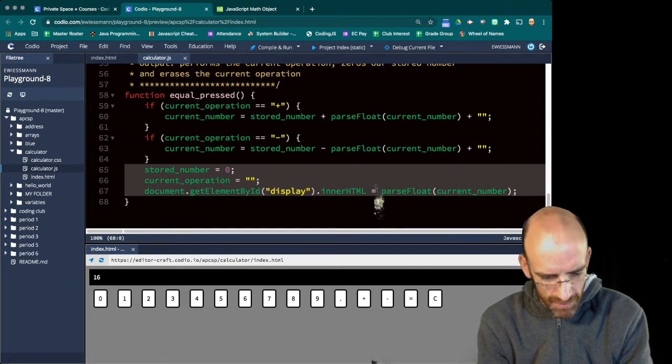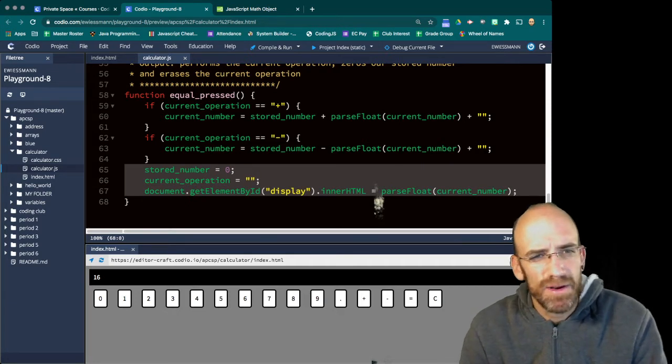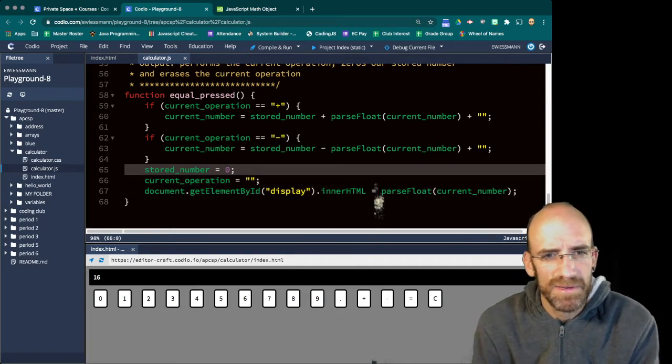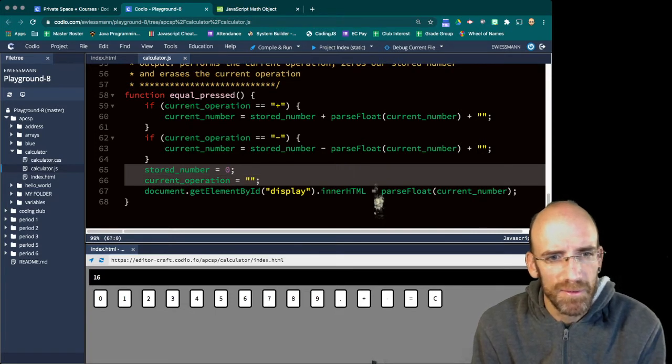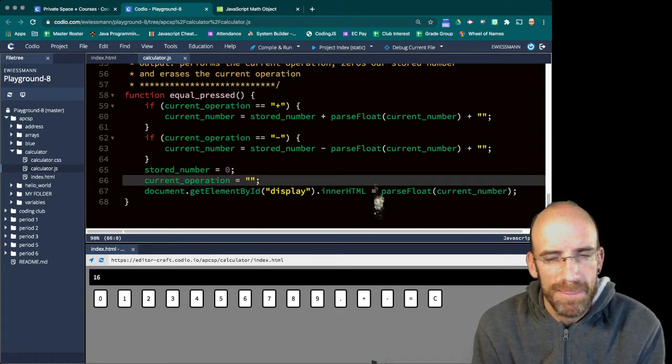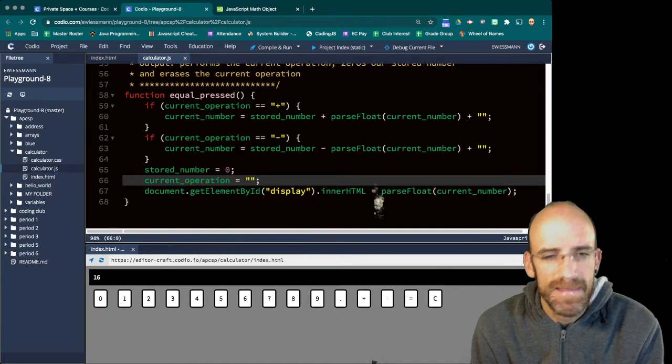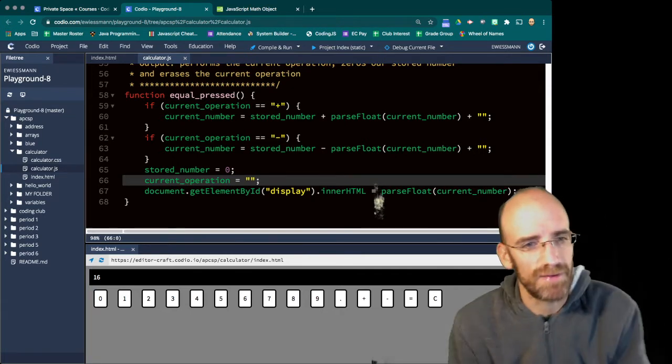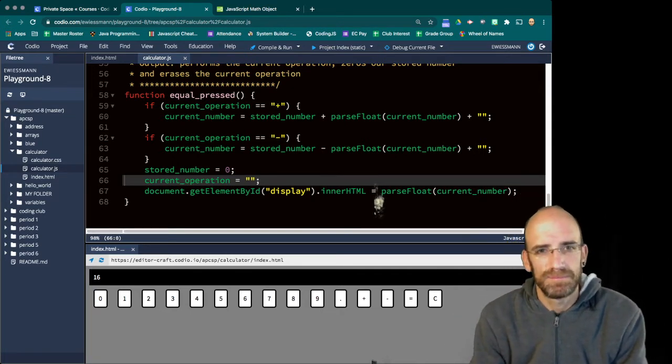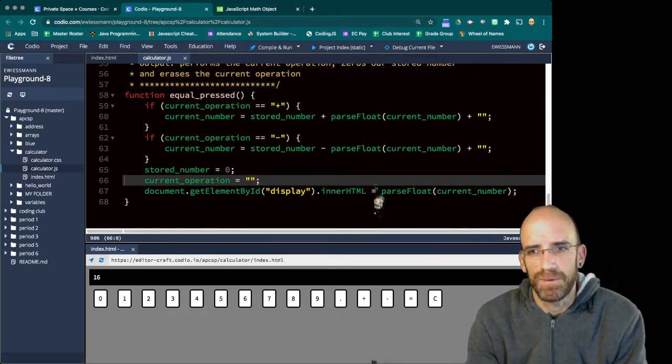I think on the regular calculator, if I do like 8 plus 3 equals, and then if I keep pressing equals, it keeps adding 3. So maybe we don't even want to erase. Yeah, ours is not going to do that right now. Let's stay on track with what we were planning on doing.